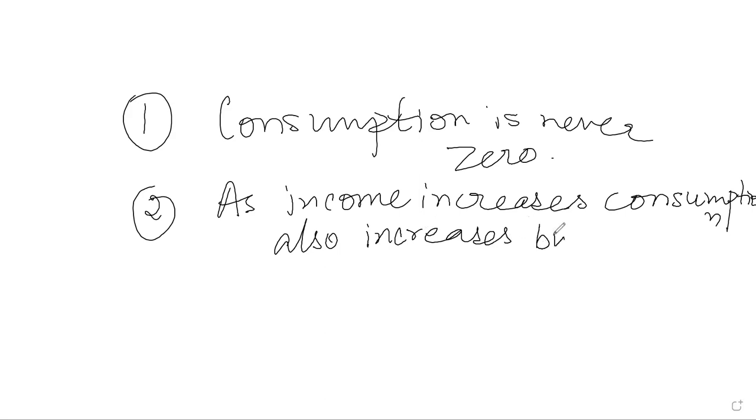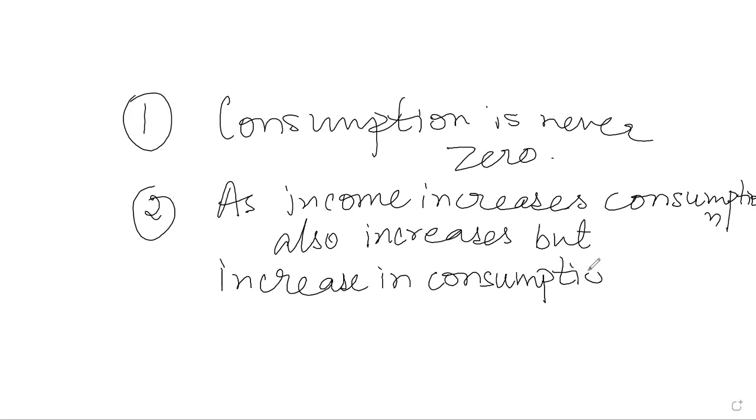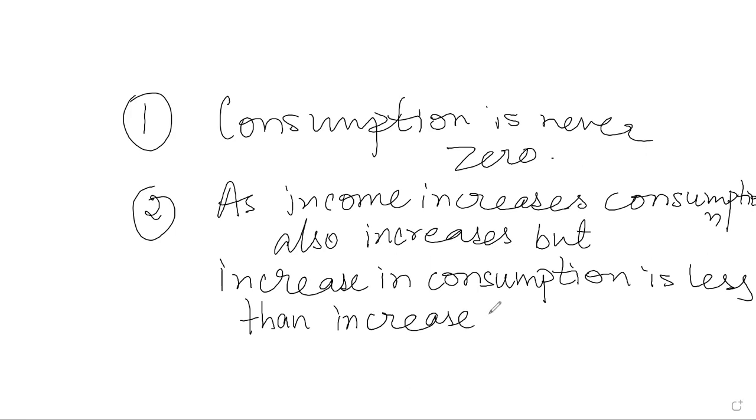Increases, but the increase in consumption is less than the increase in income.